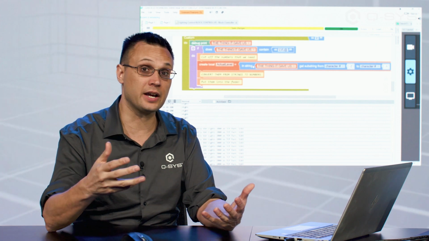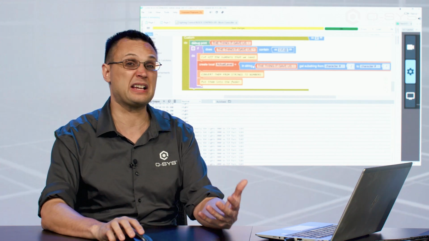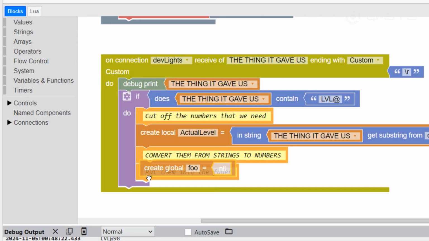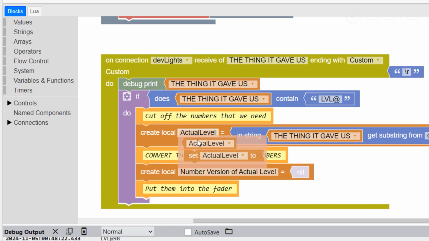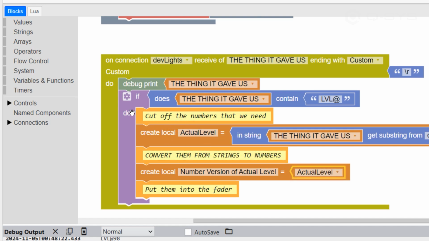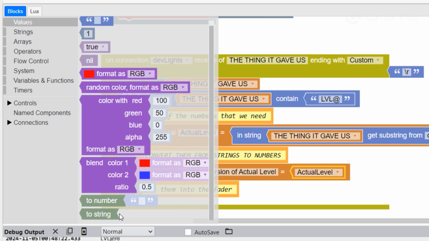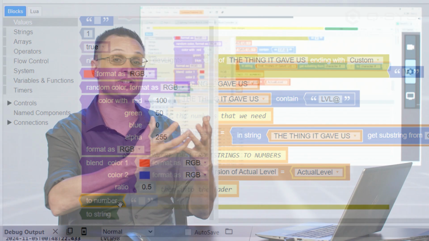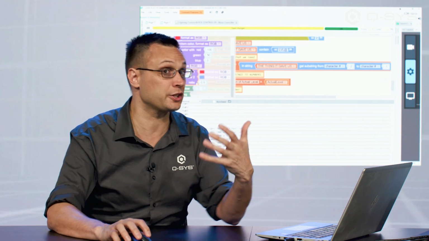So, in the idea of only doing one thing per line in your script, you could make another variable. Like I could say, let's make a number version of actual level. And then we could take this actual level and convert it using, if you go to your values tab, the very last two, called toNumber or toString. Basically its input will be the opposite of what it is, and then it outputs the number or the string version. We want to create a number.